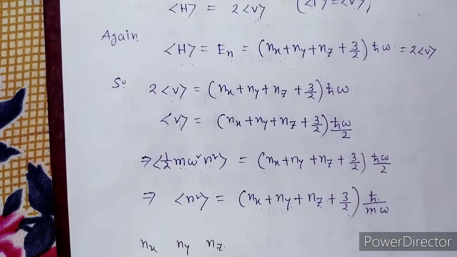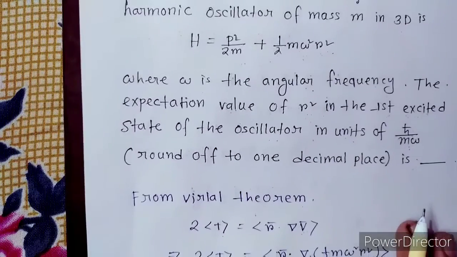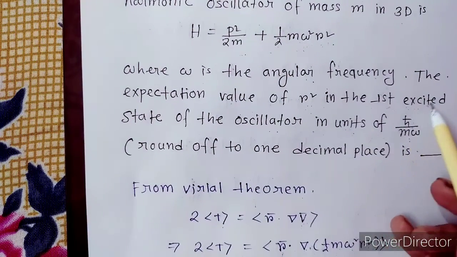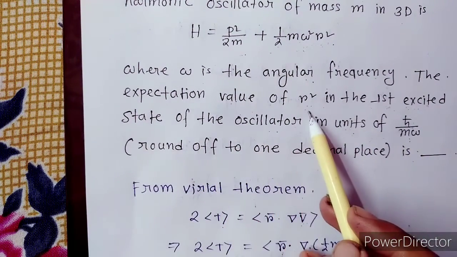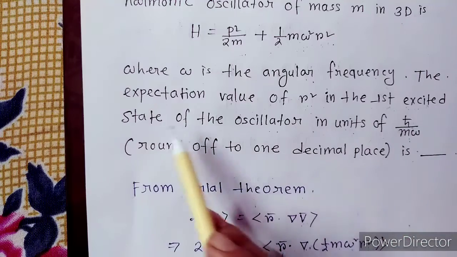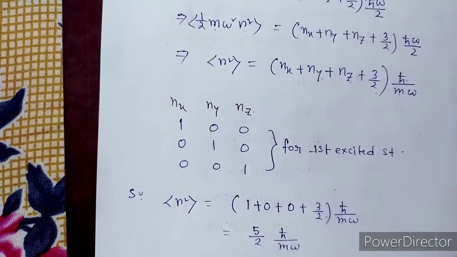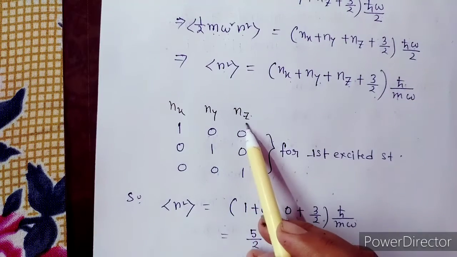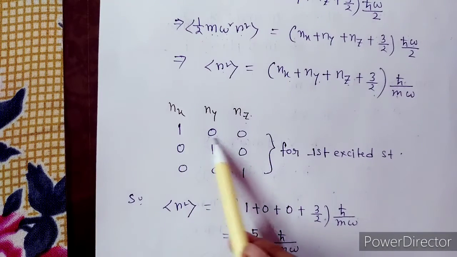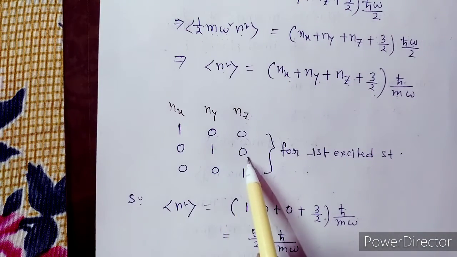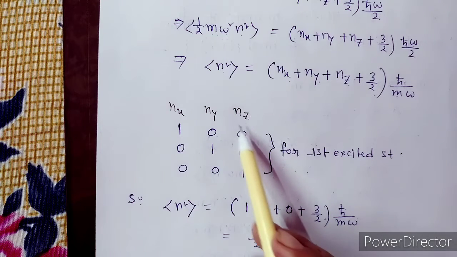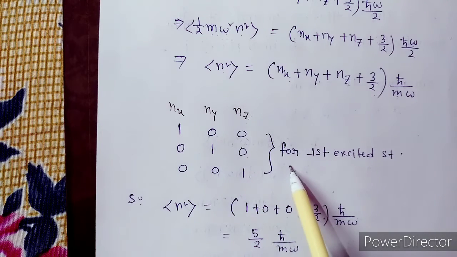Okay. Now in this question, it is given that we have to find the expectation value of r square in the first excited state. Now for the first excited state, we know nx, ny, nz is 100 or 010 or 001. So this is a triply degenerate state.